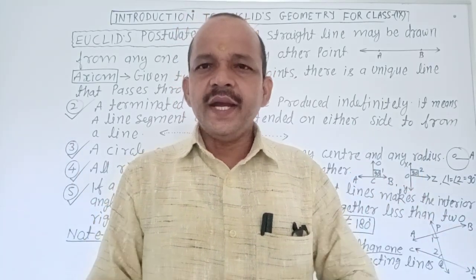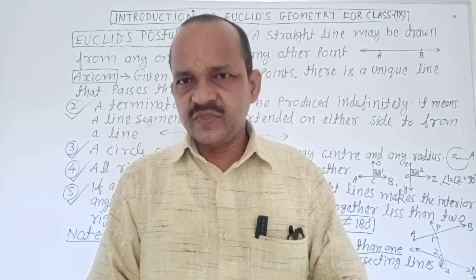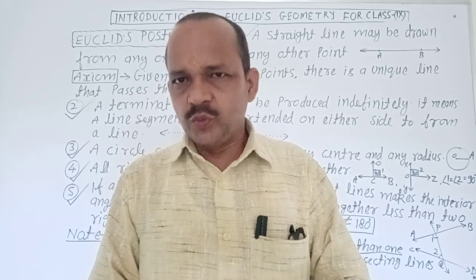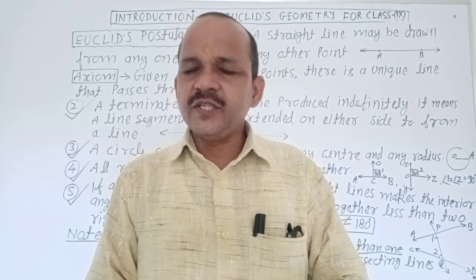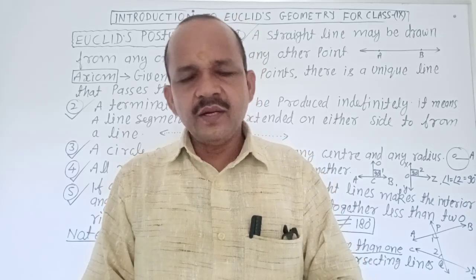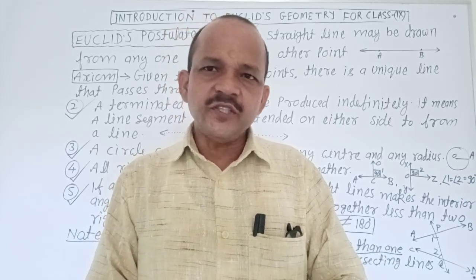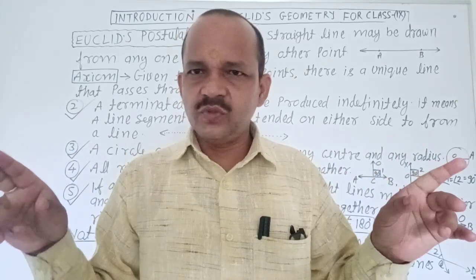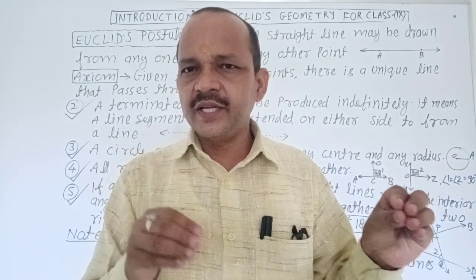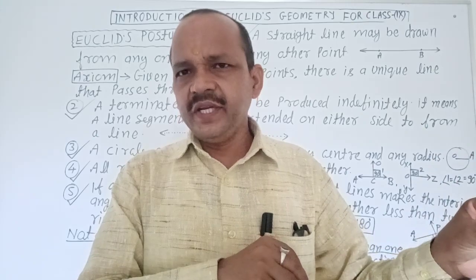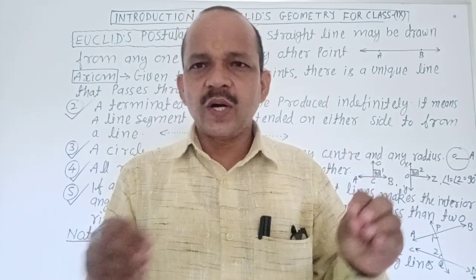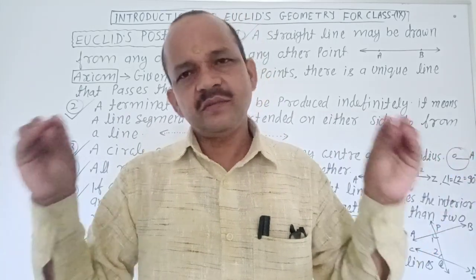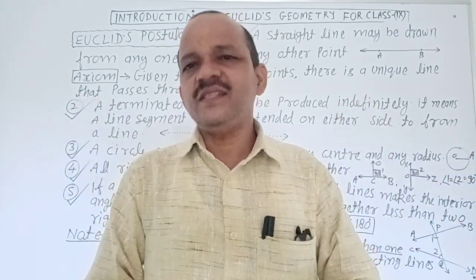Very good. Axioms or postulates are assumptions which are universal truth. They are not proved. Axioms are used for algebra and postulates are used for geometry. It is clear, no confusion about it. Postulates are used for geometry and axioms are used for algebra. Very good. It is very easy.